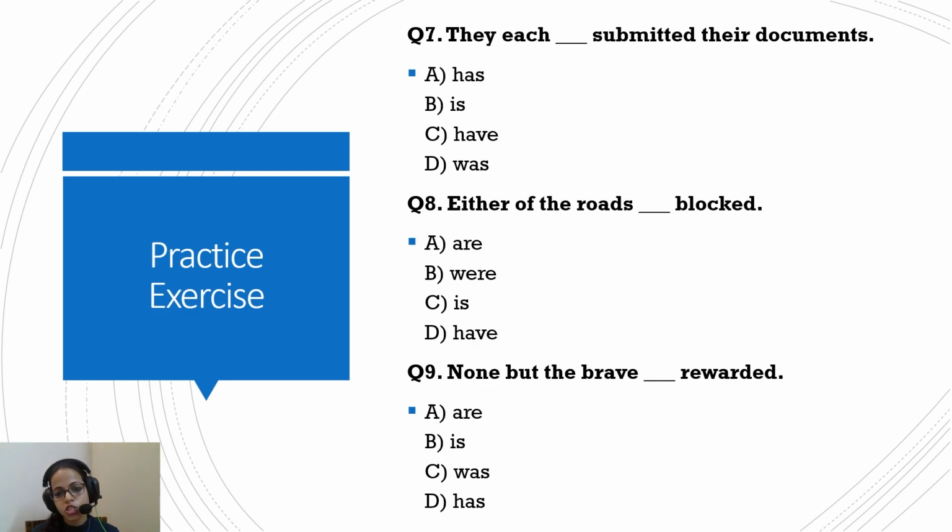Either of the roads dash belong. Either of the roads belongs, because either is pointing at one at a time, so it is followed by singular. That's correct. None but the brave dash rewarded.